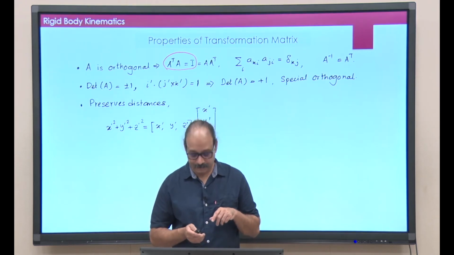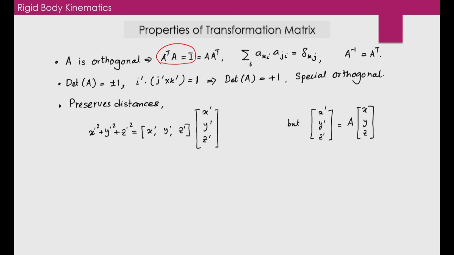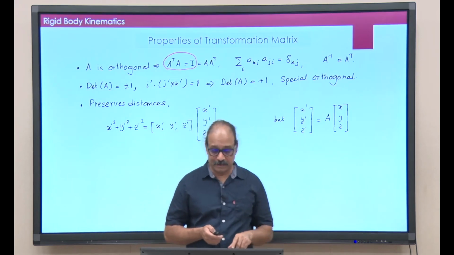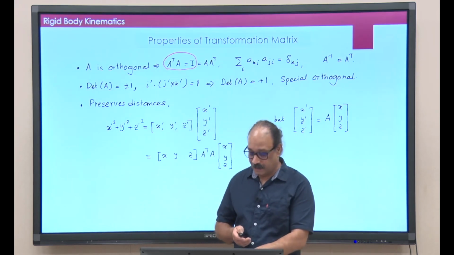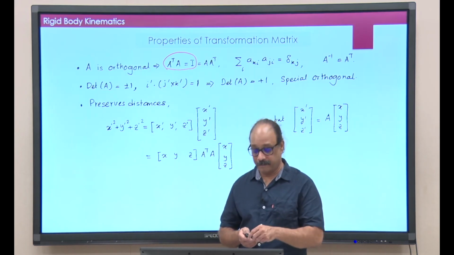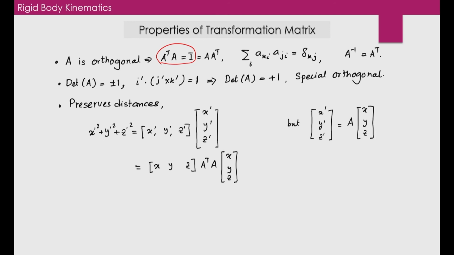But what are x prime, y prime, z prime? They are related to x, y, z through this equation, through this transformation matrix A. And if I substitute that here, what I will get is x y z A transpose A and x y z, but A transpose A is identity, and hence this is simply equal to x square plus y square plus z square.